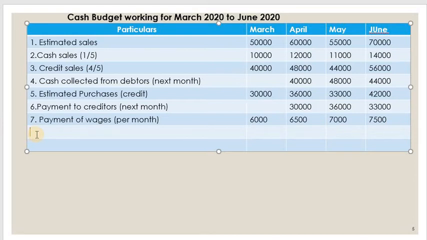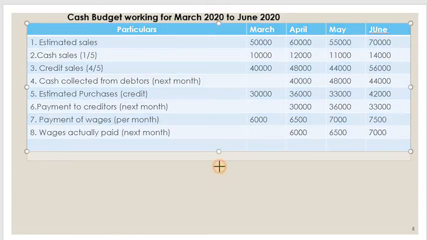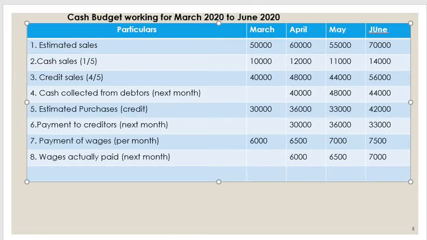Now, how much is the wages actually paid? It is paid in the next month, so again write down in brackets next month so that it is easy for us. That means this 6,000 is paid in the month of April, this 6,500 is paid in the month of May, and the May month's 7,000 is paid in the month of June. I think this much working is enough.